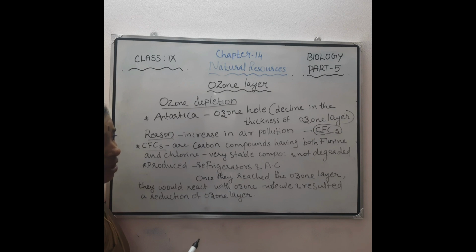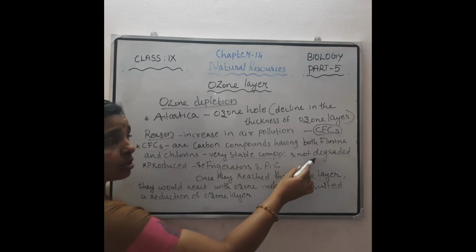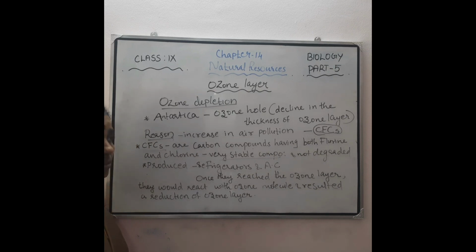These are carbon compounds having both fluorine and chlorine, and these are very stable compounds also, not degraded by any biological processes. We cannot degrade this CFC. These chlorofluorocarbons are mainly produced from the usage of refrigerators and ACs. While these refrigerators and ACs are working, chlorofluorocarbon is produced, and that reaches the upper layer of the atmosphere and gradually decreases the thickness of the ozone layer. That is the reason for the depletion of the ozone layer.